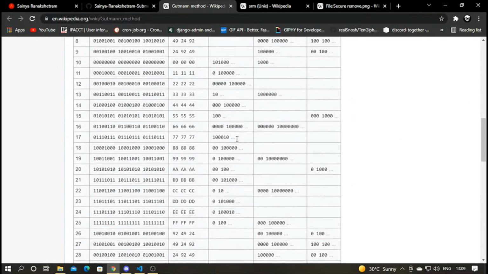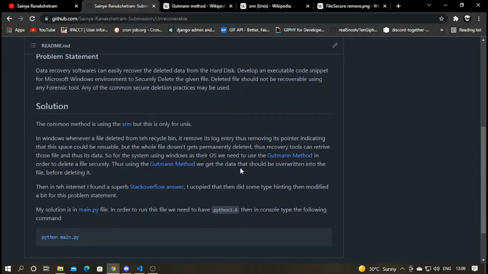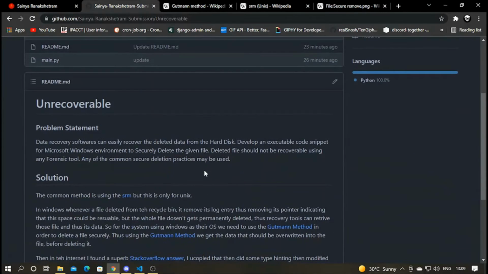Using this Gutman method, we get the data that we have to overwrite in the file before deleting it. In a default delete in Windows, only its log registry is deleted, not the actual file.